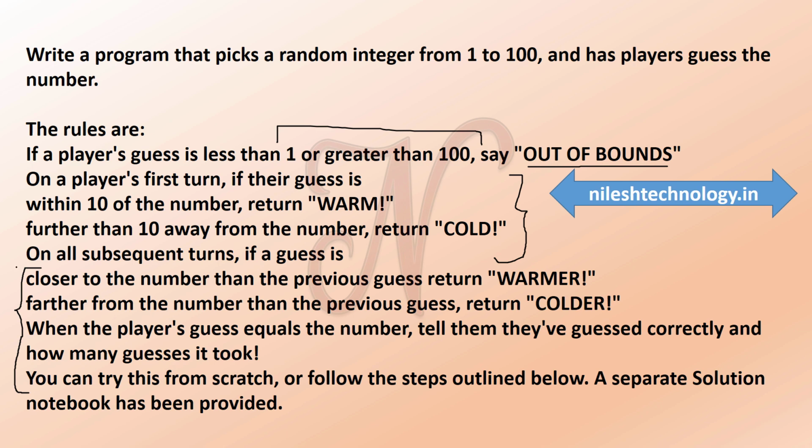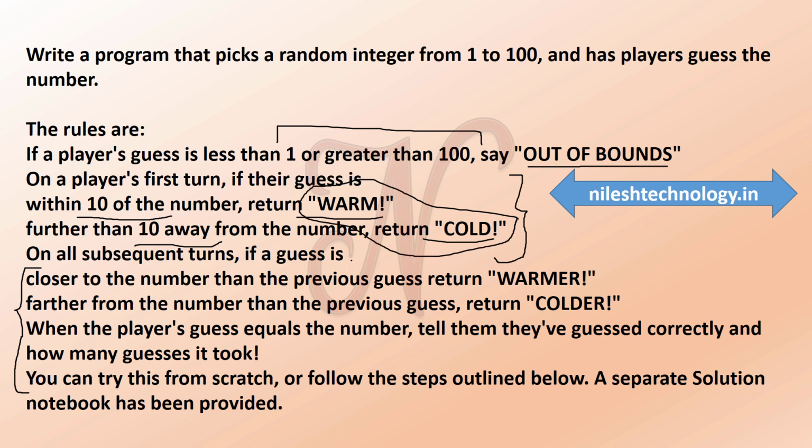On the player's first turn, if their guess is within 10 of the number, for example, if your guess is 50 and the random number is 45, the difference is within 10, and this is your first turn, so the output is "warm". If it is more than 10 away, then the output is "cold". So this output is displayed on the first turn.